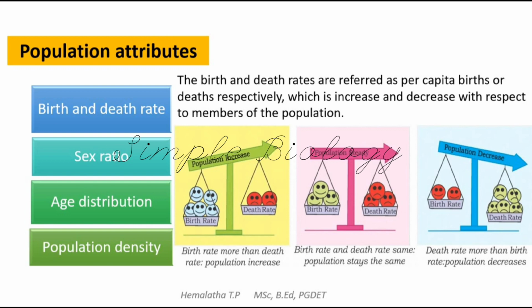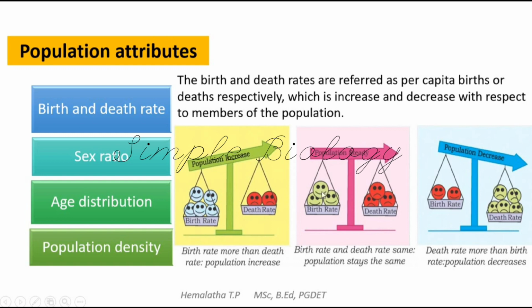The individuals may take birth in a population, and that gives the complete birth rate of the population. And the individuals dying in the population give the death rate of the population. You can see in this picture, if the birth rate is more than the death rate, then the population is referred to as increasing. An increasing population will always have a birth rate higher than the death rate.